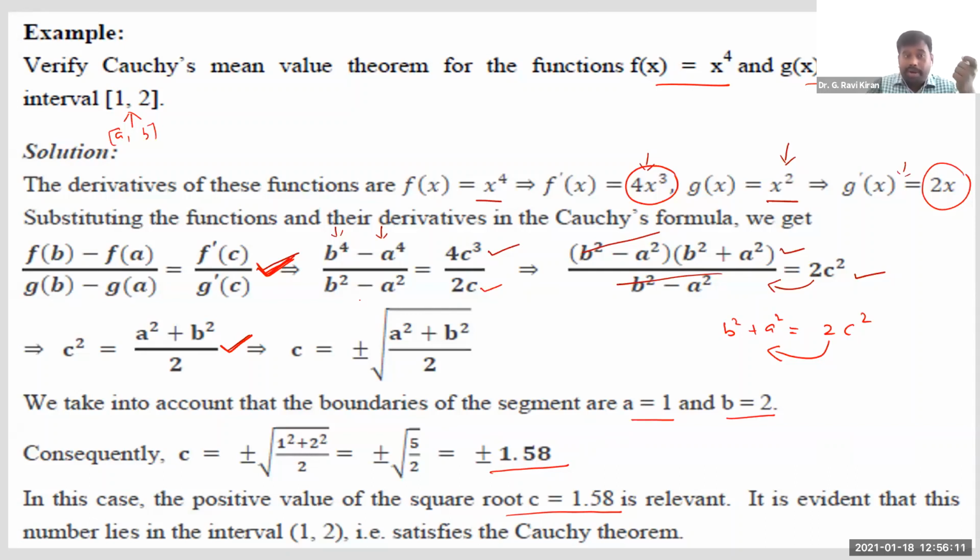Since we found a point C in between 1 and 2 which satisfies this condition, we can say Cauchy's mean value theorem is verified, right? Cauchy's mean value theorem is validated in this interval.